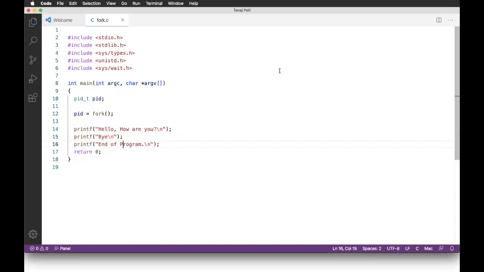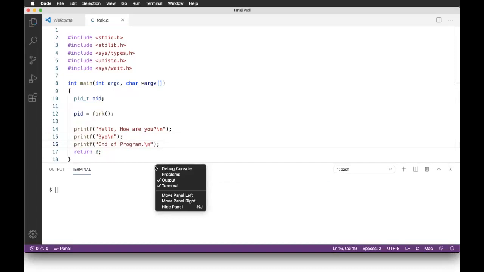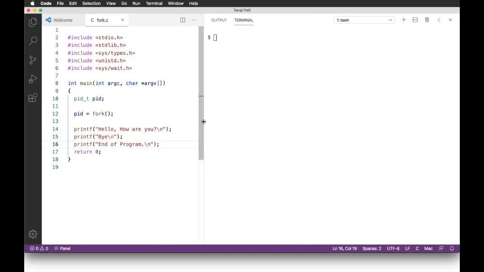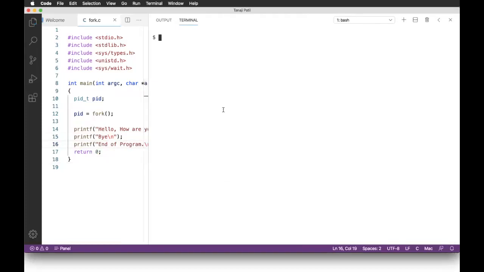Let me save it. Let me open the terminal. Let me check where. No, it is not there. I guess in operating system 1, ls, fork. Yes, it is available there.